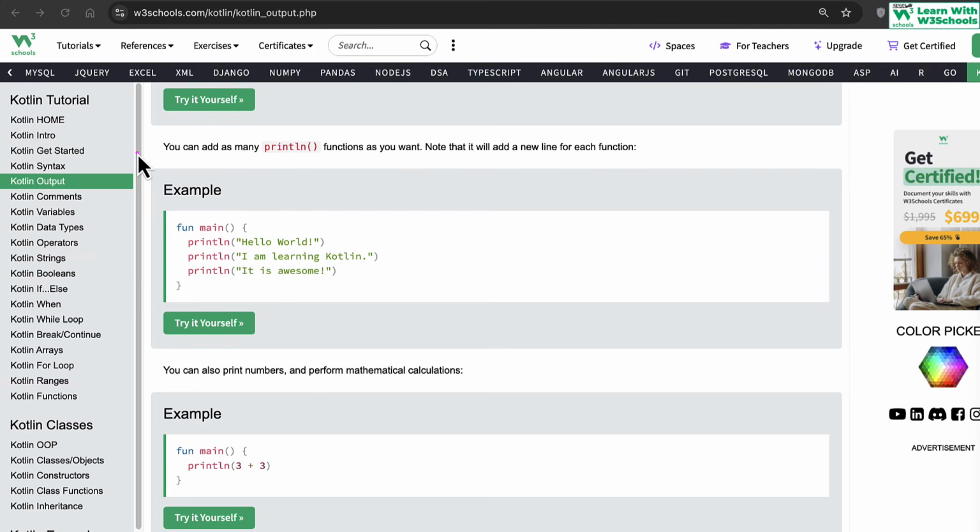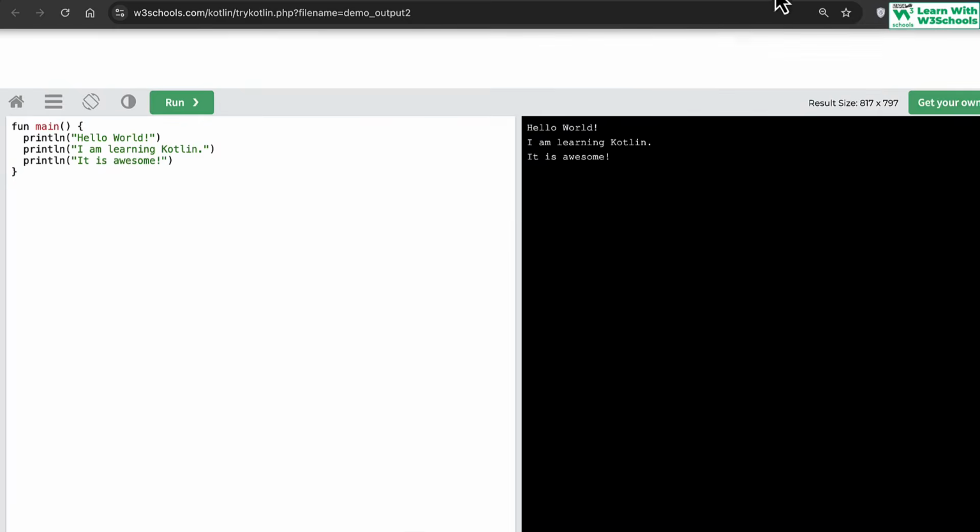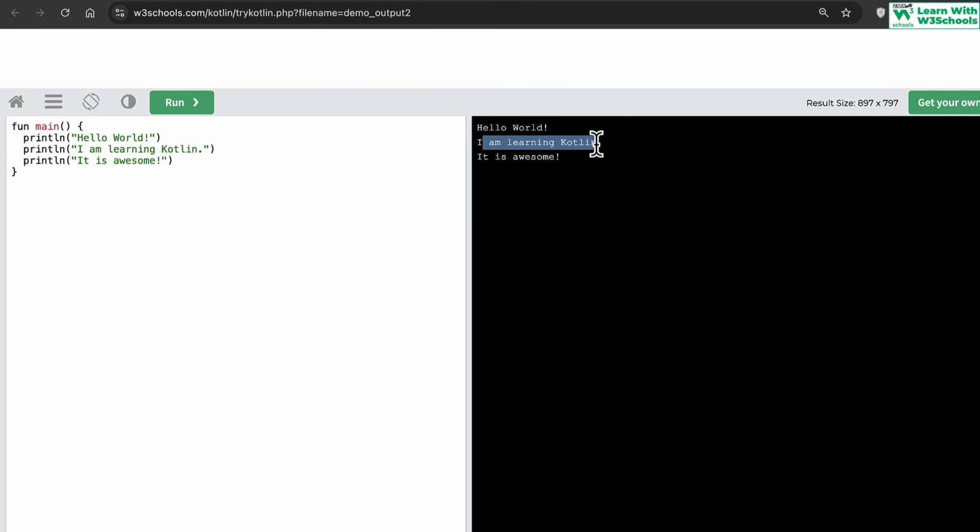Anyway, you can write as many print statements as you want. You can print hello world, I'm learning Kotlin, it is awesome. See, all these lines are without any semicolon, and you can write them as many times as you want. The key thing to note is that every time you print an output, it will get printed on a new line. So if you come here, you see println hello world on a new line, then I'm learning Kotlin again on a new line, it's awesome again on a new line.